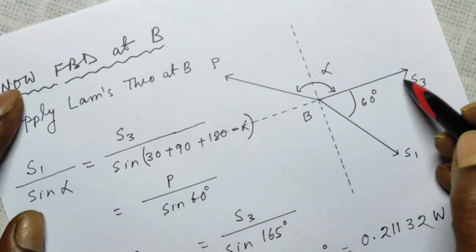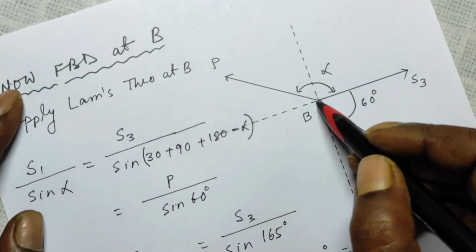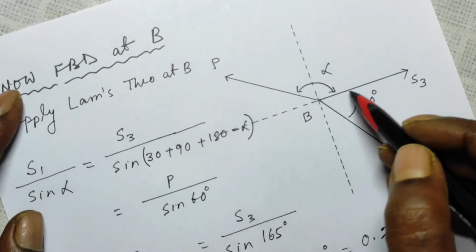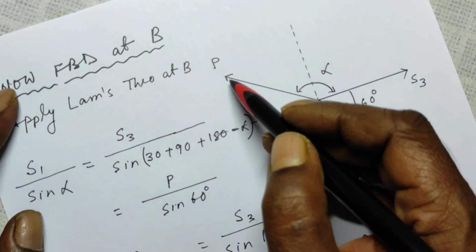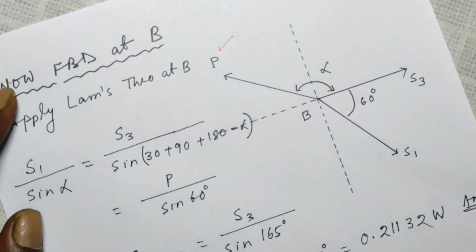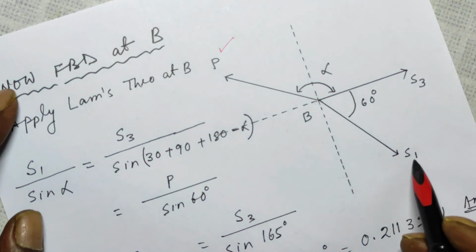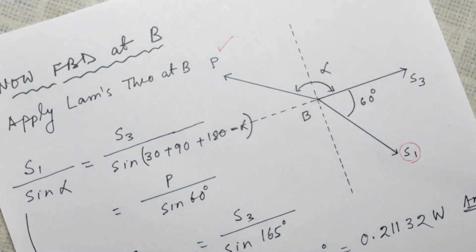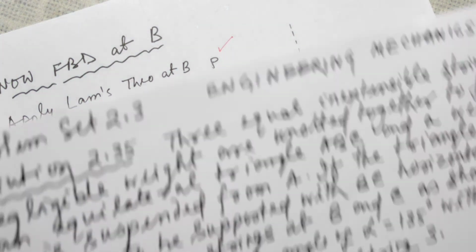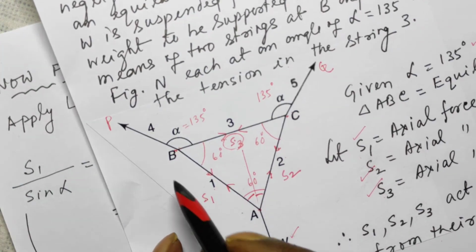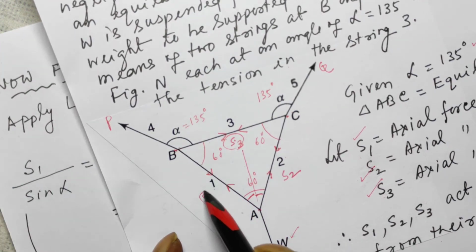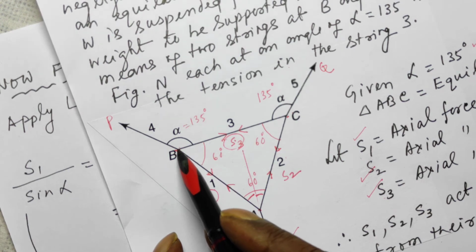S3 is the axial force in the part BC away from the junction B. To this side is the force, let it be P, which we don't require. And to this side was your axial force S1 at point B, S1 acting away from the joint B.